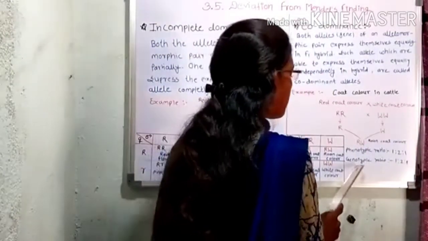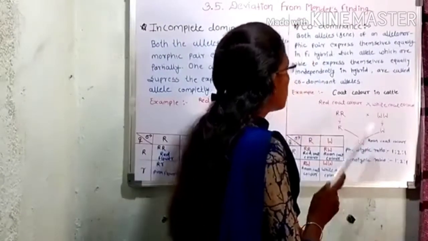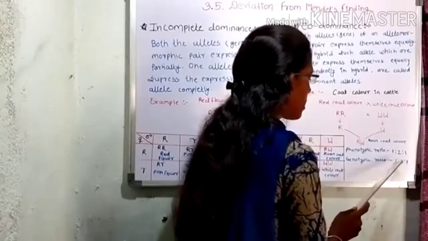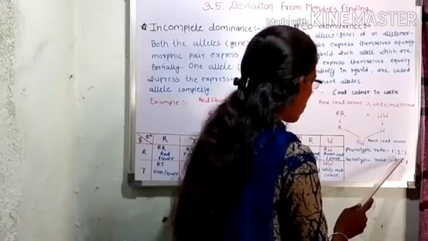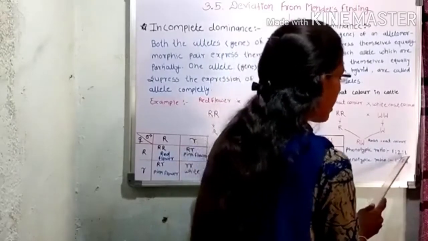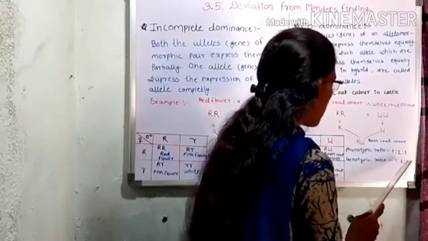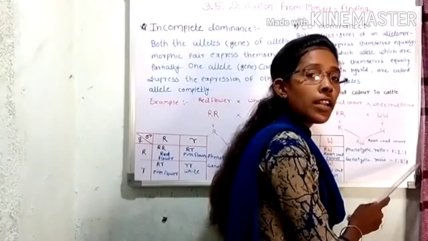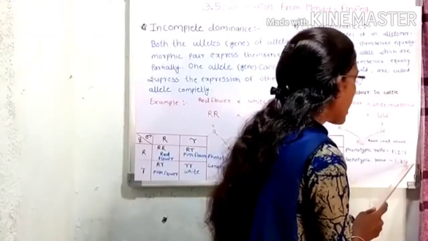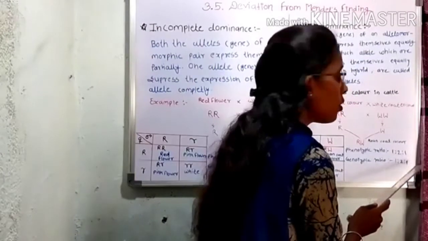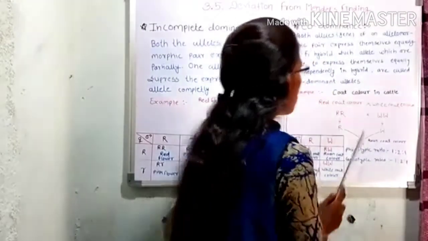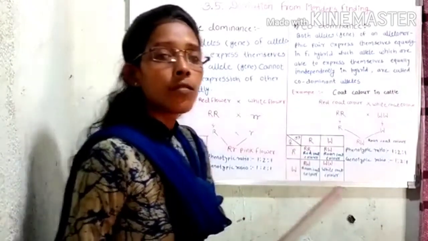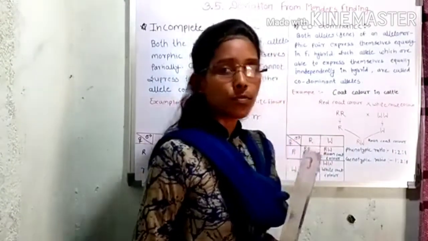Then the genotypic ratio of codominance is also 1:2:1. It means one cattle has the genotype capital R capital R, two cattle have the genotype capital R capital W, and the remaining one cattle has the genotype capital W capital W. This codominance also shows identical phenotypic and genotypic ratios.